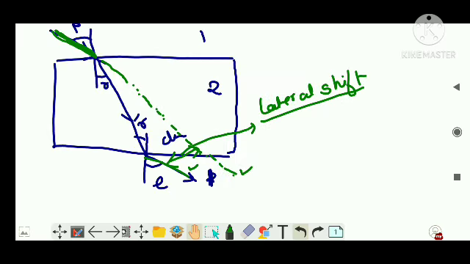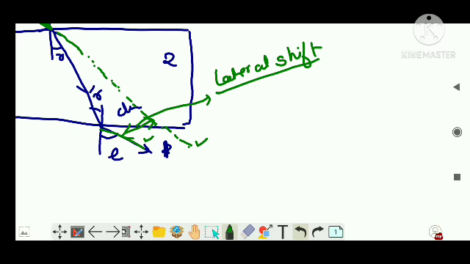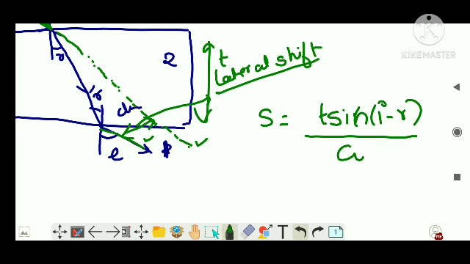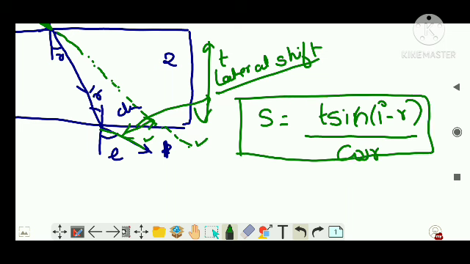This expression is not there in your NCERT textbook, but write it. This lateral shift S is given by T, which is the thickness of this glass slab, times sine of (i minus r) divided by cos r. Write this equation, keep it in your book, right? You might need this equation while doing any NEET question. Clear?